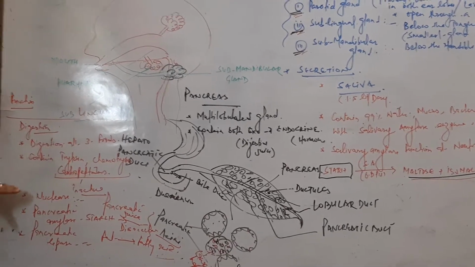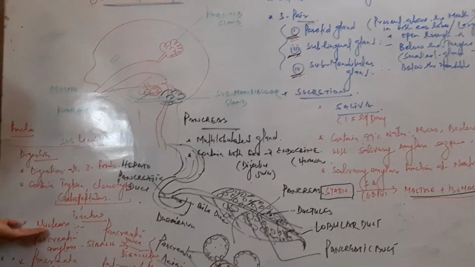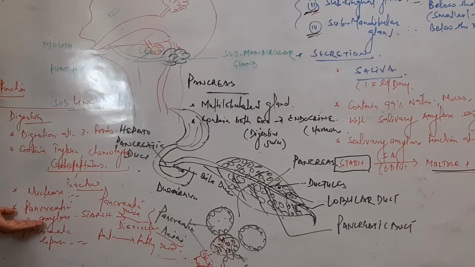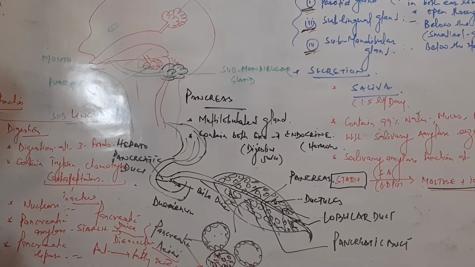Trypsin, chymotrypsin and carboxypeptidase help in protein digestion, nuclease helps in digestion of nucleic acid, amylase helps in digestion of carbohydrate, and pancreatic lipase helps in the breakdown of fat.